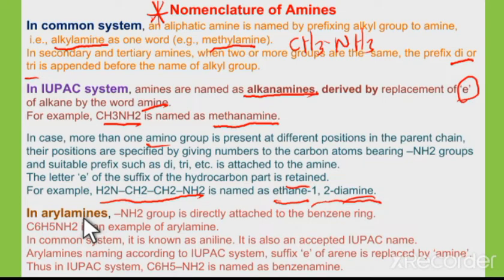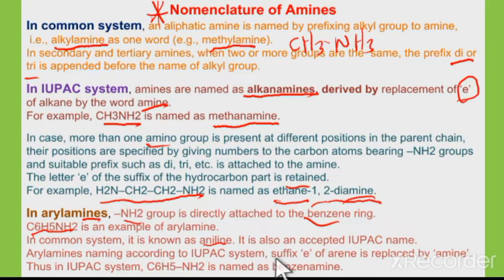In aryl amines, the NH2 group is attached to the benzene ring, so it comes under aryl amine. Simply it is C6H5NH2, a simple aryl amine. The common name of this compound is aniline. The IUPAC also accepted aniline as the IUPAC name.